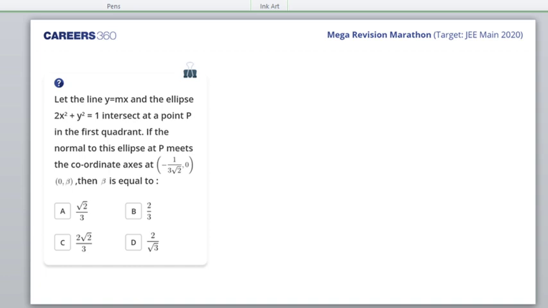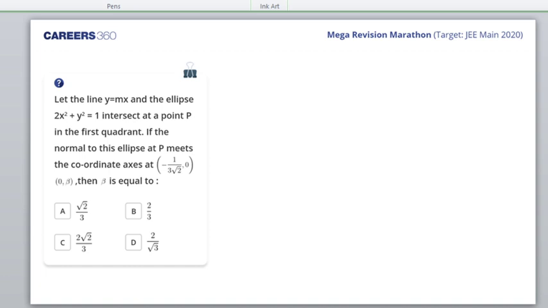So, let the line y is equal to mx and the ellipse 2x square plus y square is equal to 1 intersect at a point P in the first quadrant. If the normal to the ellipse at P meets the coordinate axis at minus 1 upon 3 root 2, 0 and 0 comma beta, then beta is equal to. That means in this question you have to find the equation of the normal at point P, and that equation's x-intercept is given while the y-intercept is being asked.